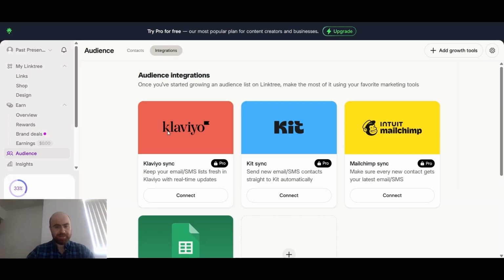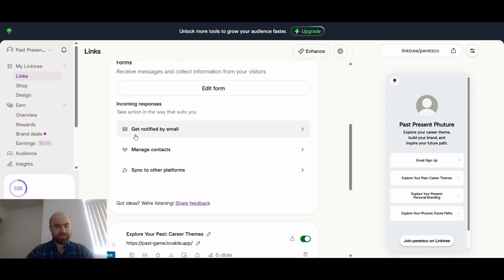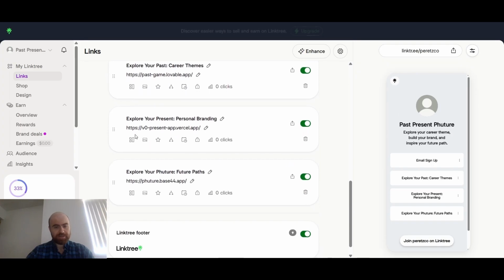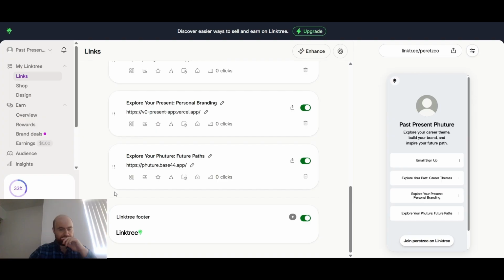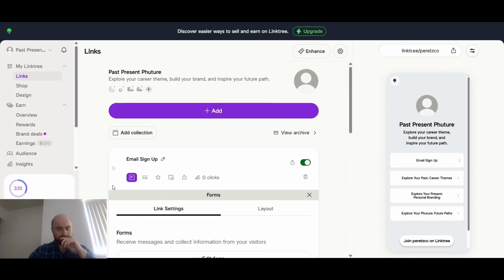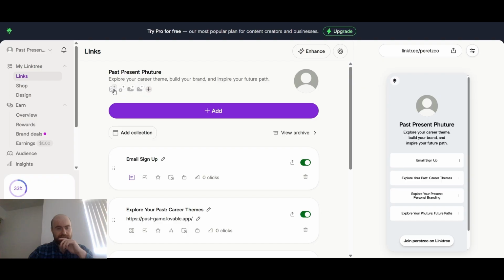Could we sync this to Substack? Okay. So Google Sheets, the kit. Okay, that's the integrations. So we got email. Or explore your past themes. So we got that. We can do some more there. Picture. Instagram, TikTok, and YouTube. All really good things.